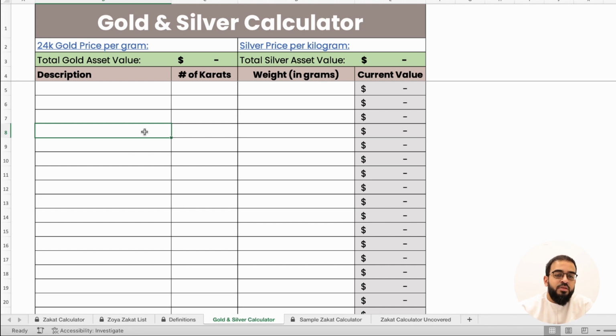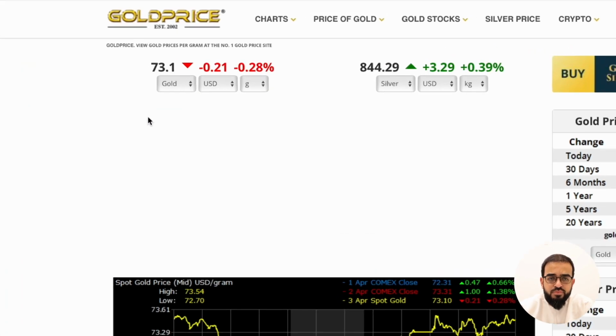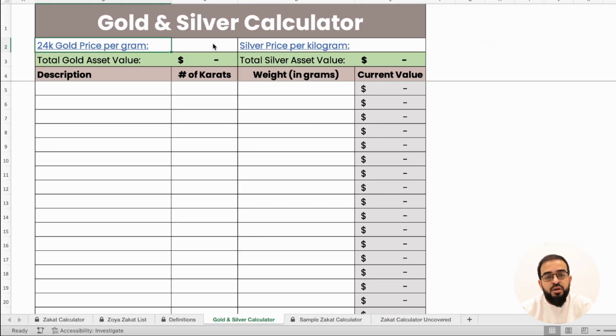The spreadsheet lists out the 24 karat gold price per gram. There's a link there, as well as the silver price per kilogram. There's a link there. If we click on the 24 karat gold price per gram, it takes us to a website. This assumes for a 24 karat gold bar that the value is $73.10. We can come here and put in the value of the gold at $73.10, and in the description, we can put in rings. So we can put in all of our rings that we have.